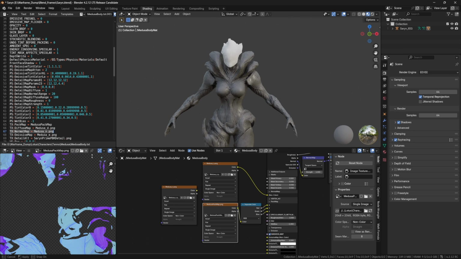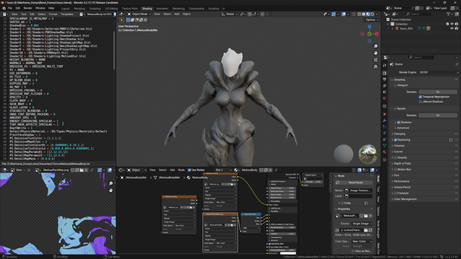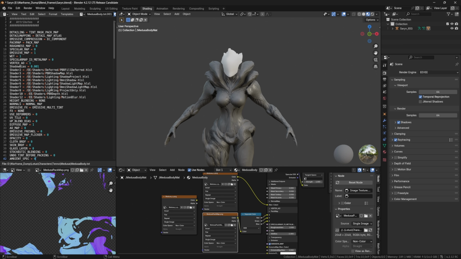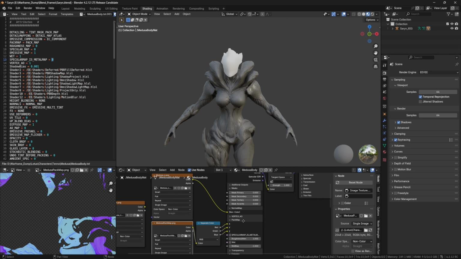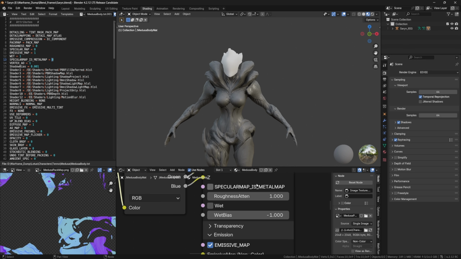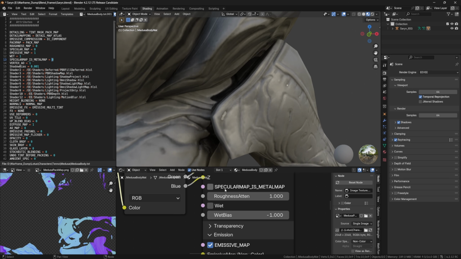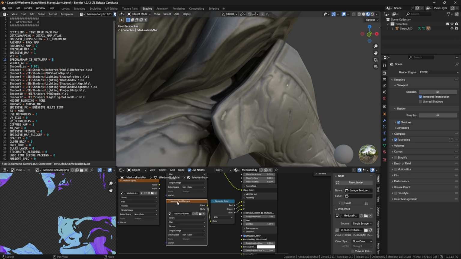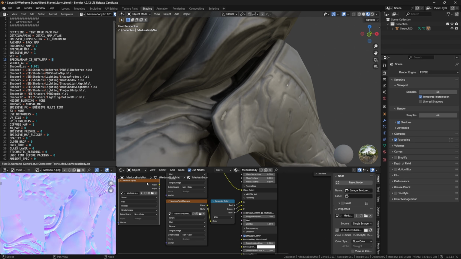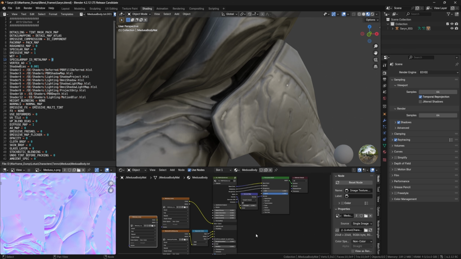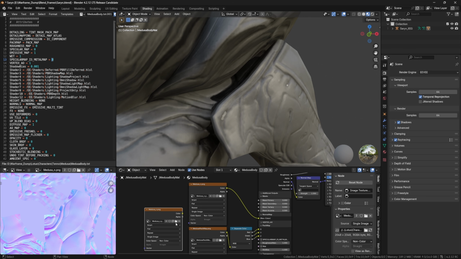So the next important thing is to look for in the shader file. Okay, here. So specular is metallic map. We want to make sure that we set that up appropriately to what this says. So that says 0, so we need to make sure this is off. If we turned it on right now, you can see right here, it's getting rid of anything that's metallic, because currently we are using a specular setup instead of a metallic setup.